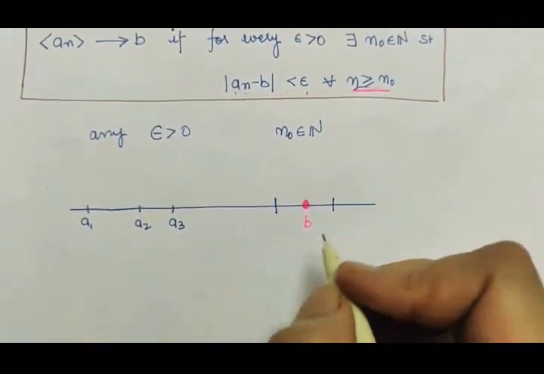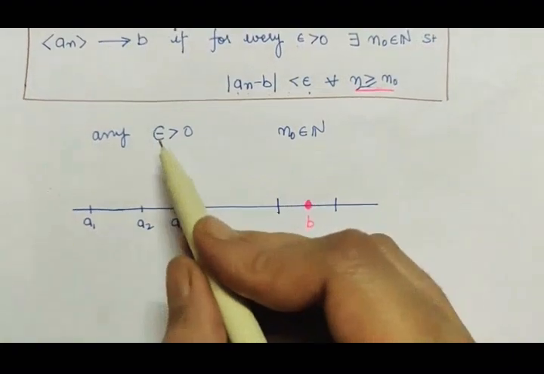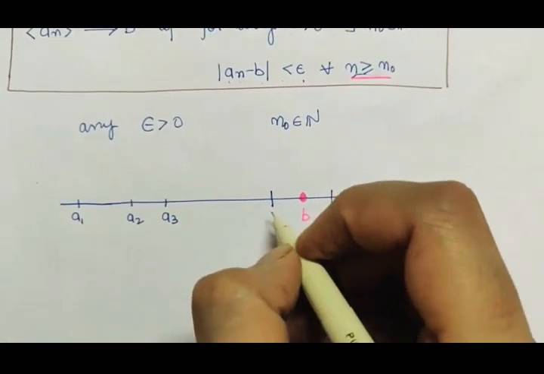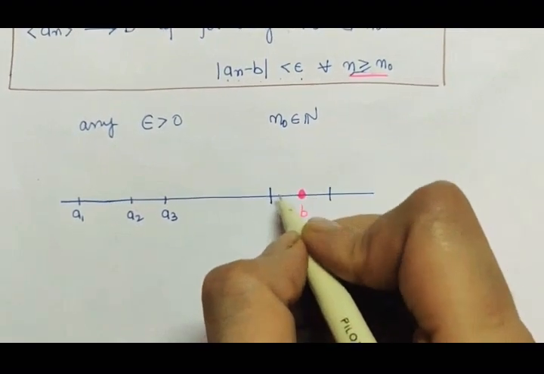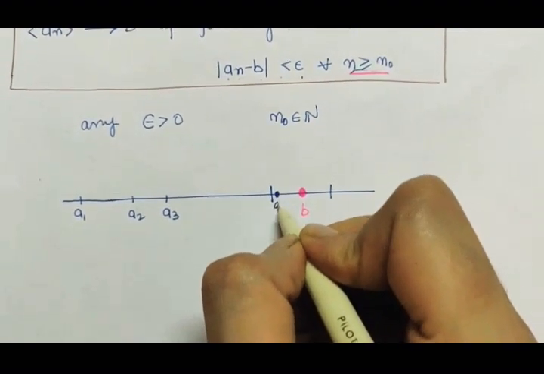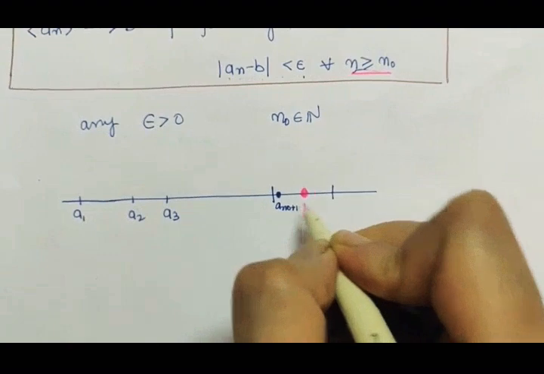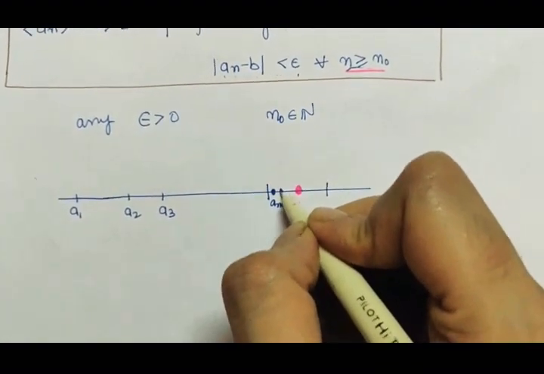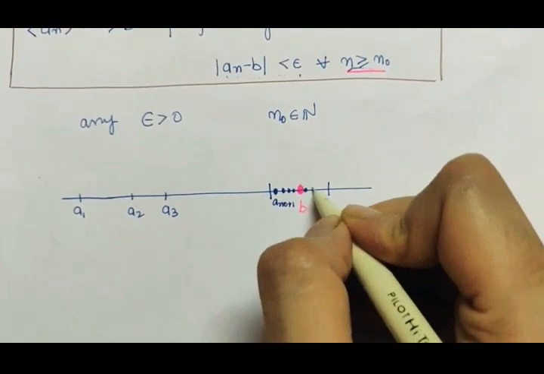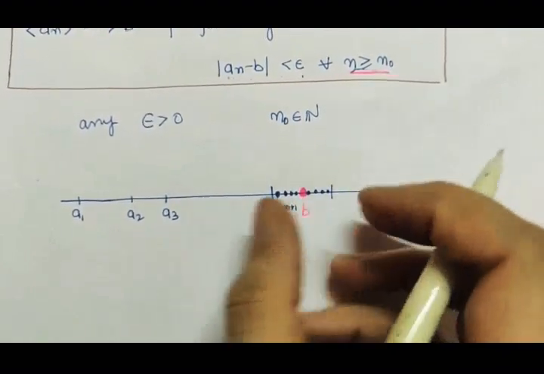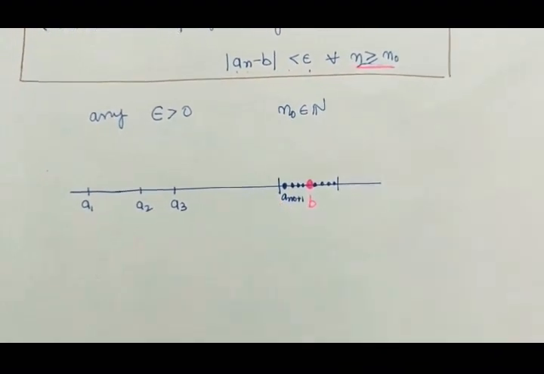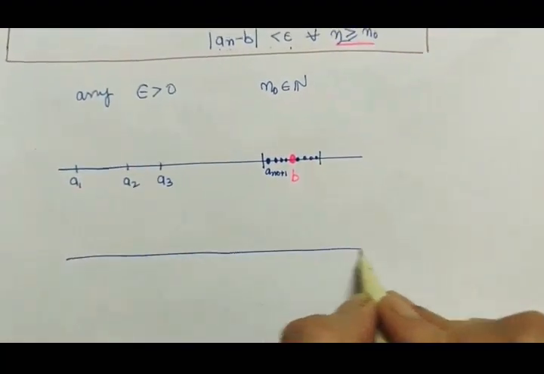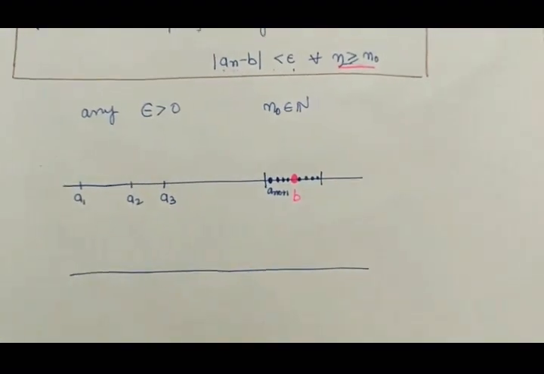Suppose epsilon is chosen as this. So what we are saying is there exists some n0 after which every term, a0 plus 1, a0 plus 2, every term is in between that distance. So what we are actually saying is, however small epsilon we choose,